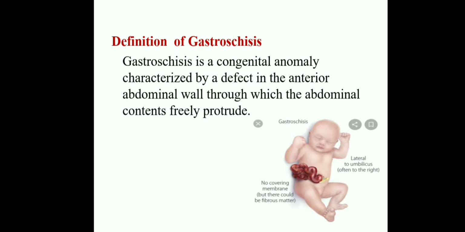Gastroschisis is a congenital abnormality characterized by a defect in the anterior abdominal wall through which the abdominal contents are freely protruded. This is called gastroschisis. There is no covering membrane, but there could be fibrous matter. Okay, this is about gastroschisis. Gastroschisis is a congenital abnormality characterized by a defect in the anterior abdominal wall through which the abdominal contents freely protrude. That is called gastroschisis.